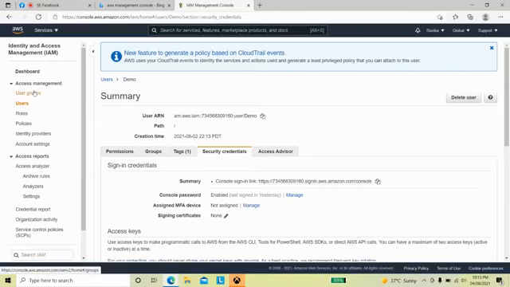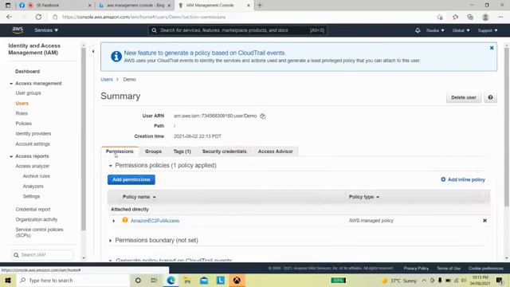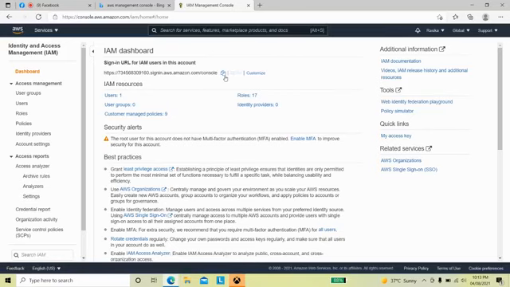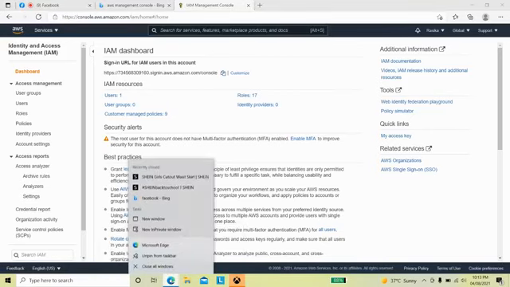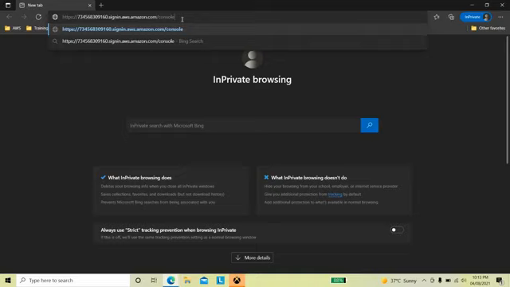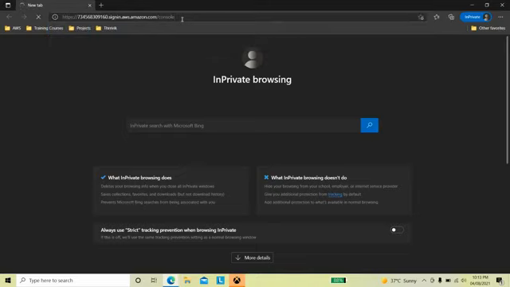Now I'm going to use this link to log in as the user. I'm going to use a private window and paste the URL.